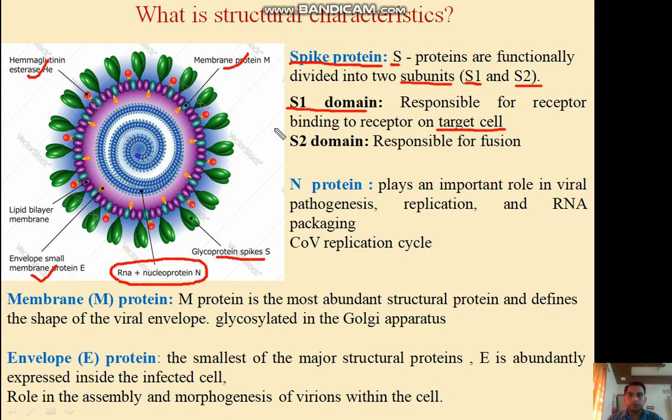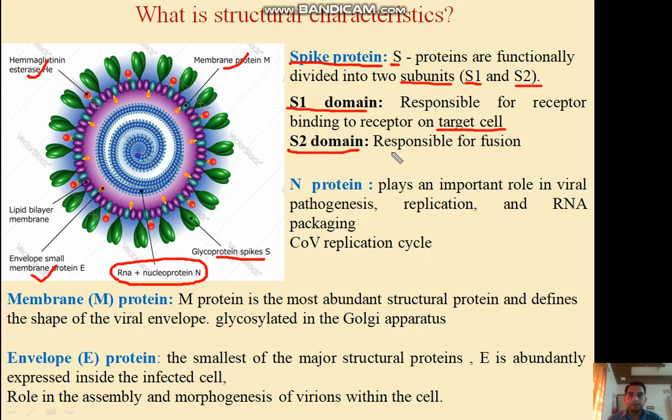In simple language, it is a lock and key model: the lock is present on the host target cell and the key is present on the surface of the virus. So the S1 domain is the key, and the receptor on the host cell acts as the lock. That means the virus has a key for the lock present on our cell, so that it opens the lock and enters our host cell.